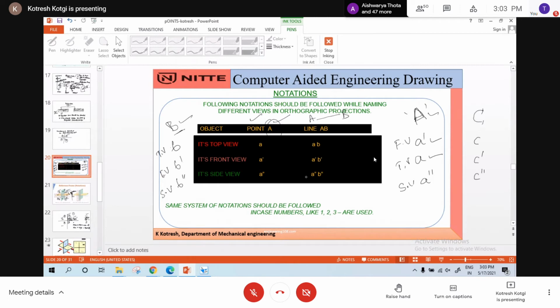Capital letters denote objects in space. A small letter without dash is the top view, a small letter with dash is the front view, and a small letter with double dash is the side view. You can make a note of it. I'll give one minute for it. Just make a note of that. Notations: the following notation should be followed while naming different views in orthographic projection.